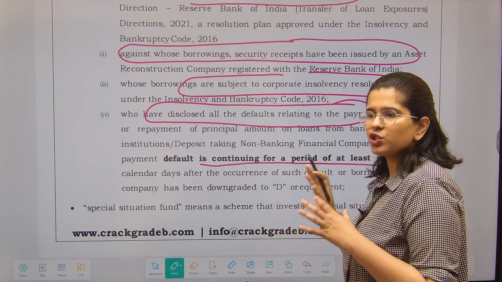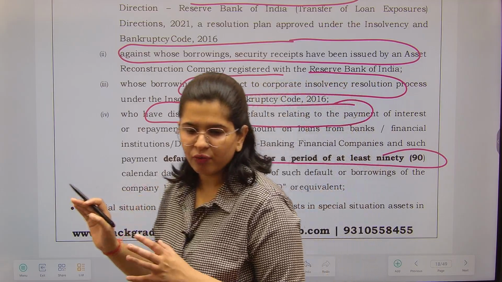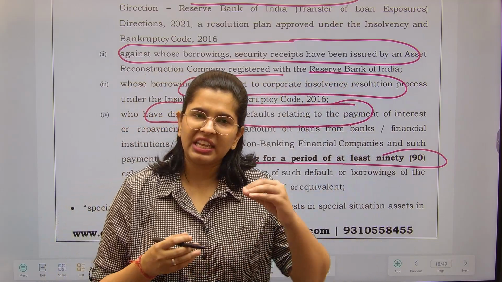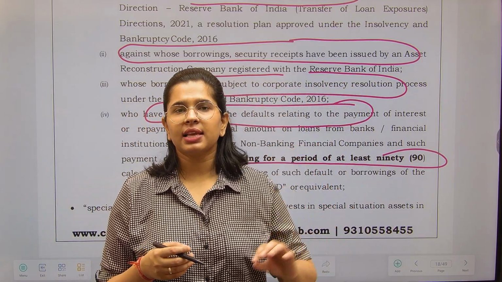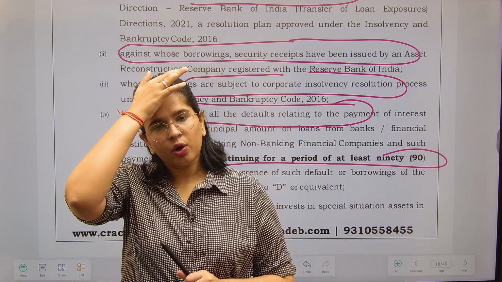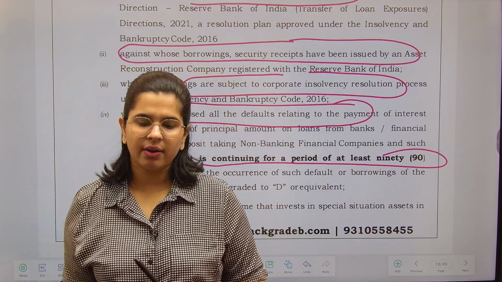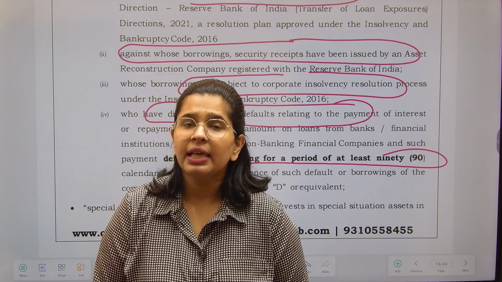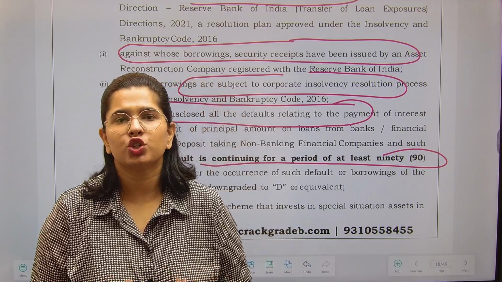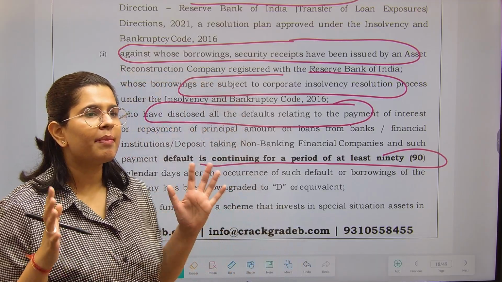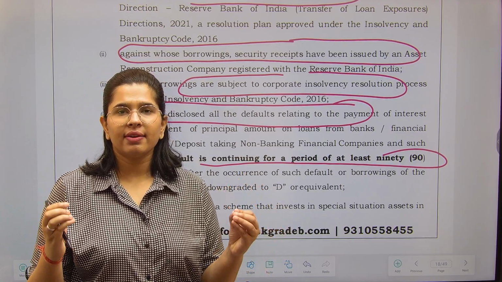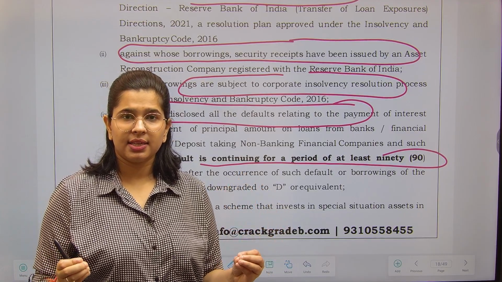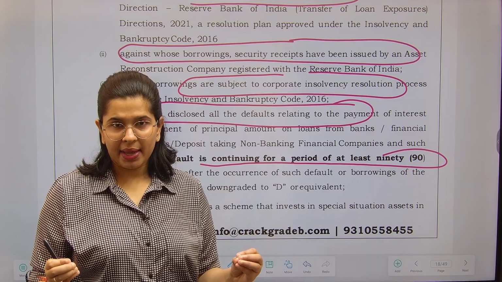So that means the situation of this company is very bad. Fine. This company is in default mode. This company's assets are also not performing well, and if you are investing in such kind of company, then that will be called a special situation asset. The crux of the matter is that you are investing in assets that are problematic, right?